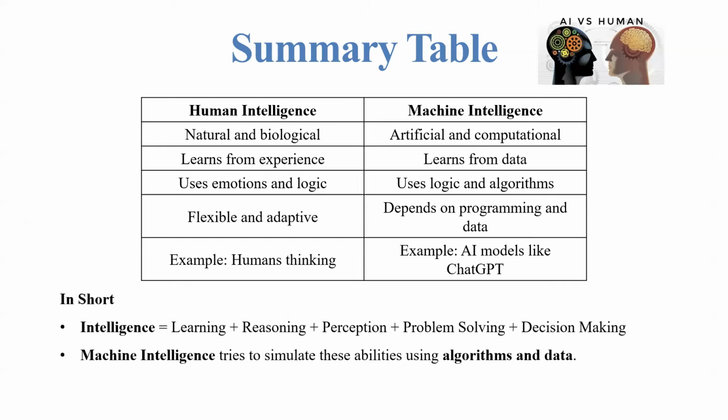In short, intelligence is equal to learning plus reasoning plus perception plus problem solving plus decision making. Machine intelligence tries to simulate all these abilities using algorithms and data. Once again, intelligence is nothing but learning, reasoning, perception, problem solving, and decision making. Machine intelligence tries to simulate all these abilities using algorithms and data.